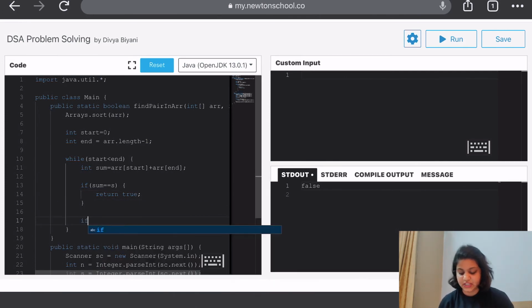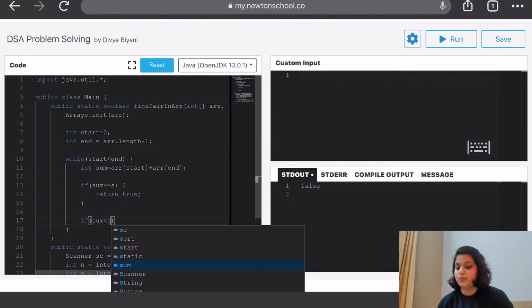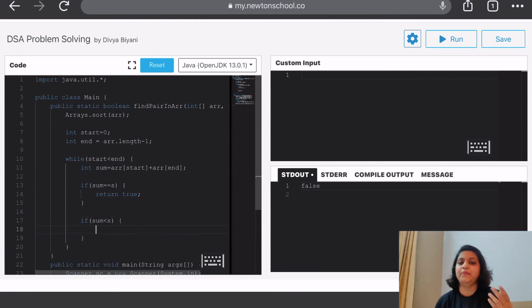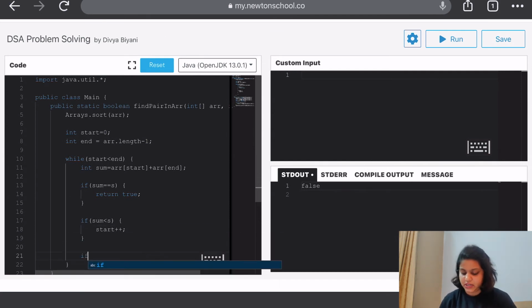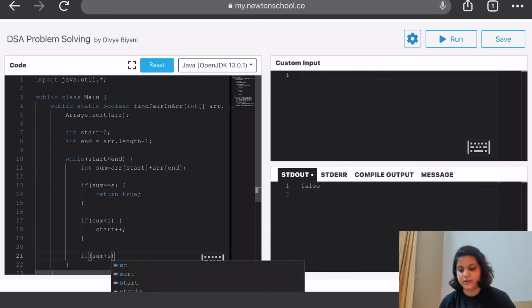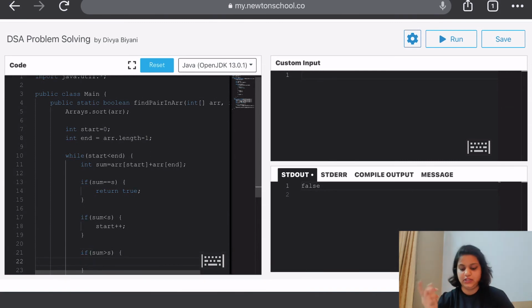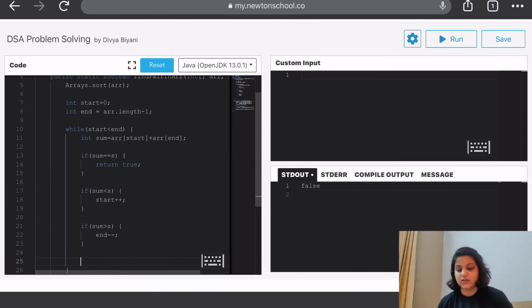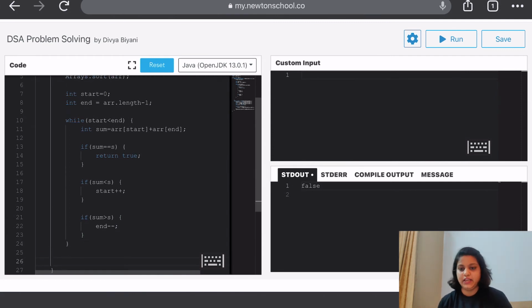Now as we mentioned, if sum is less than s, that means we cannot find a pair with the smallest element, that is the start. So we'll increase our start. Similarly, if our sum is greater than s, we can't find a pair with the largest element, so we'll just do end minus minus. After this while loop, if we were not able to find any pair, that means this array did not have a pair whose sum is equal to s, so we'll return false. So our code is completed.